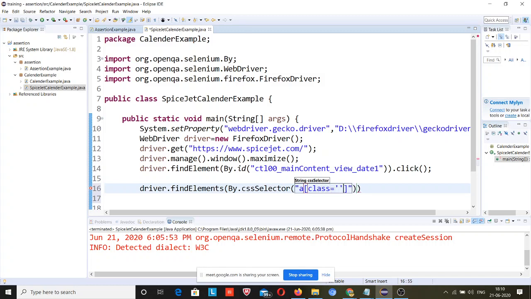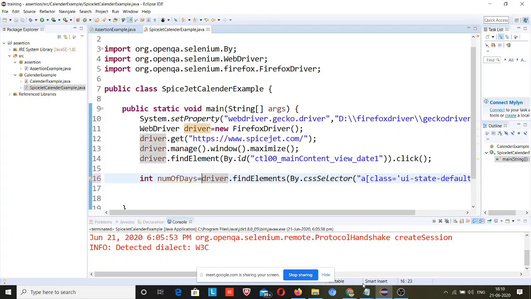If you have any problem related to locators, the previous sessions are already uploaded, go through those. Okay, so this will return something.